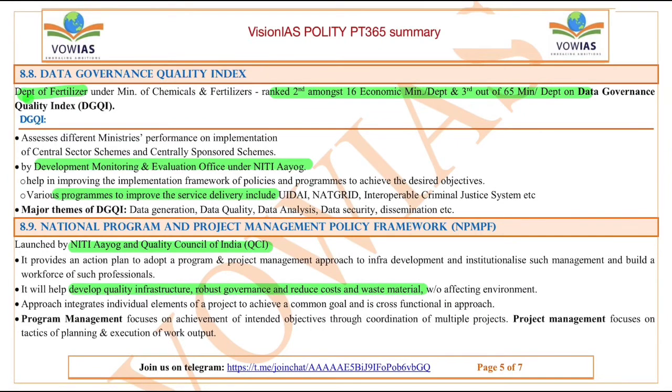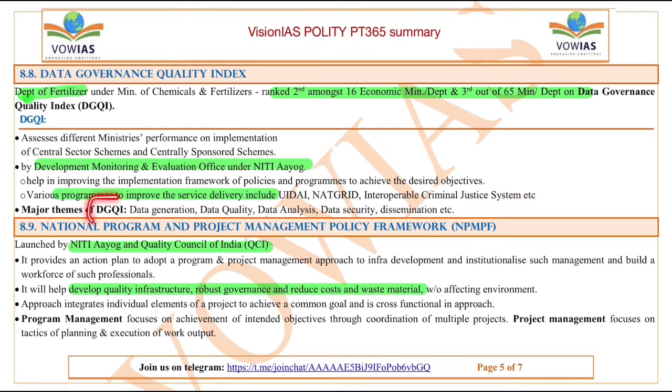Next one is the Data Governance Quality Index. This Data Governance Quality Index assesses different ministries' performance on the implementation of the central sector schemes and the central sponsored schemes. It is by the Development Monitoring and Evaluation Office under the Niti Aayog. It is to help in improving the implementation framework of policies and programs to achieve the desired objectives, and various programs to improve the service delivery include UIDAI, NATGRID, interoperable criminal justice system, etc.